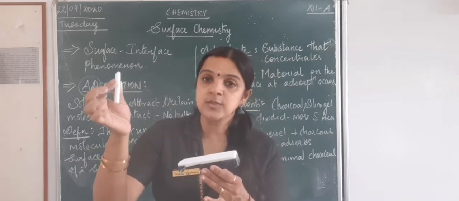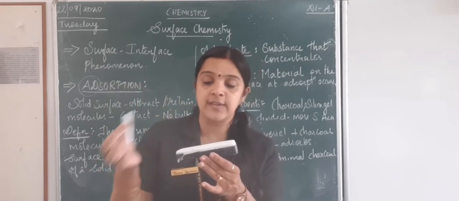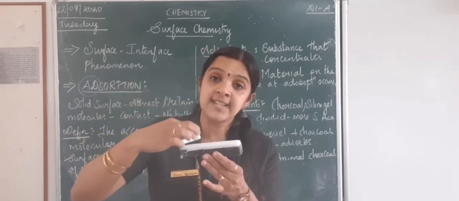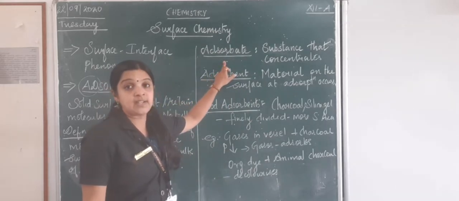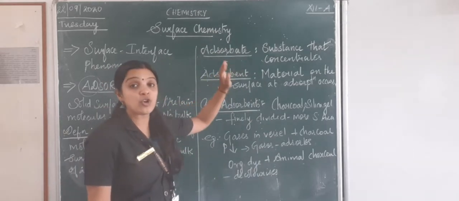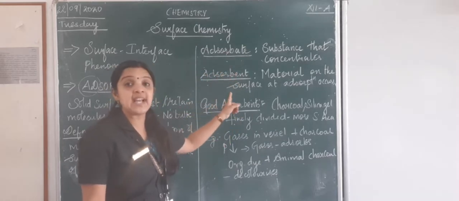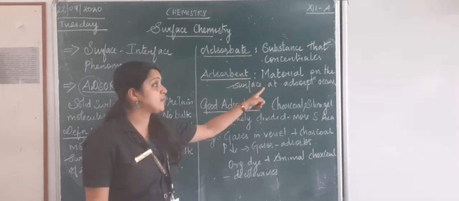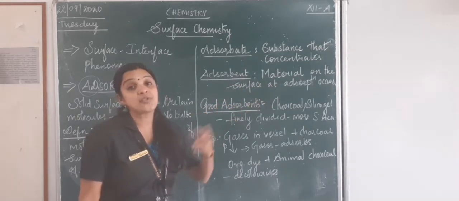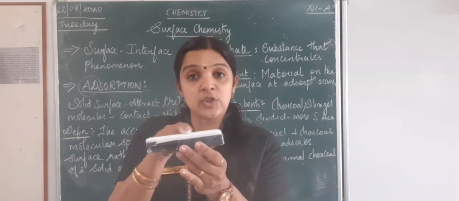So the substance which concentrates on the surface, or which gets deposited or accumulated on the surface, is called an adsorbate. Remember children, adsorbate, because we often get confused between adsorbate and adsorbent. Now what is adsorbent? Material on the surface at which adsorption occurs. So this is my adsorbate, this will be my adsorbent.